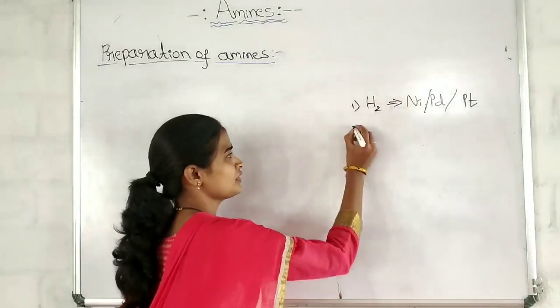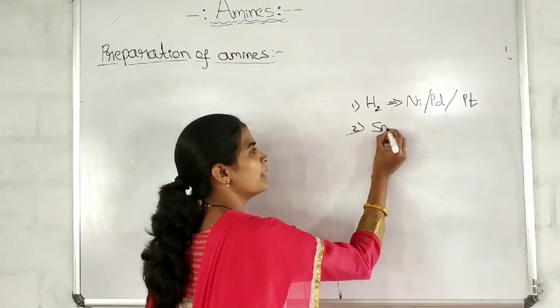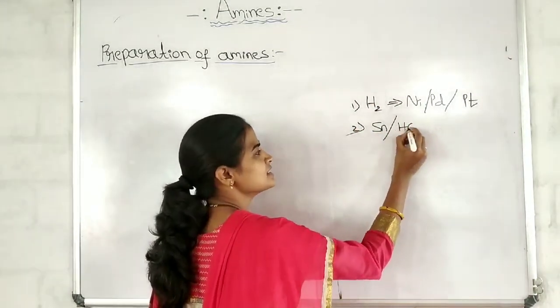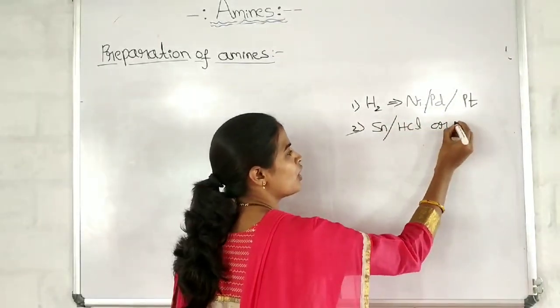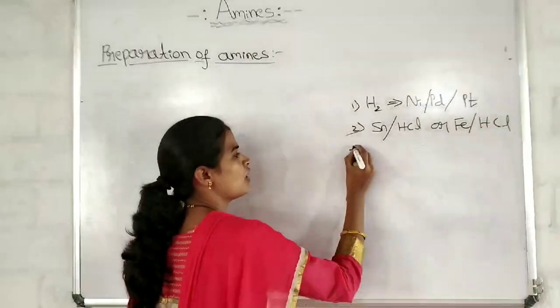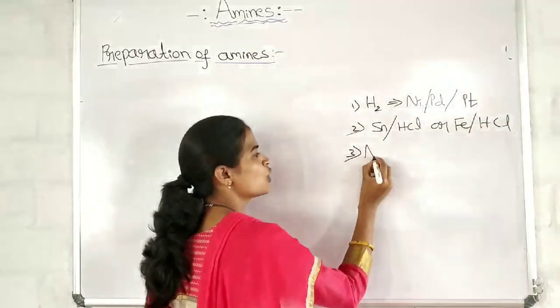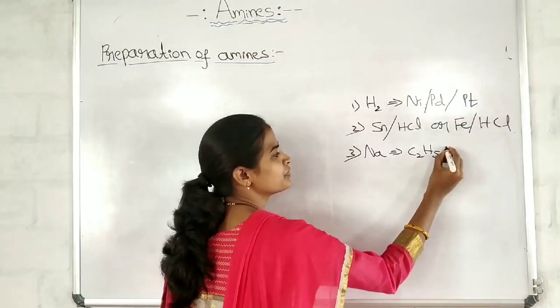Passing hydrogen gas in the presence of these metals is one way of reduction. Reduction can also be done by using a metal in the presence of acid, for example Sn in the presence of HCl or Fe in the presence of HCl, or sodium metal in the presence of ethyl alcohol.